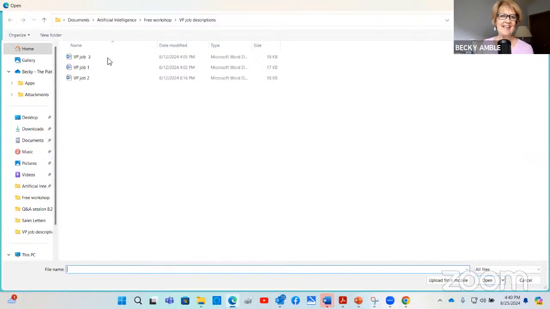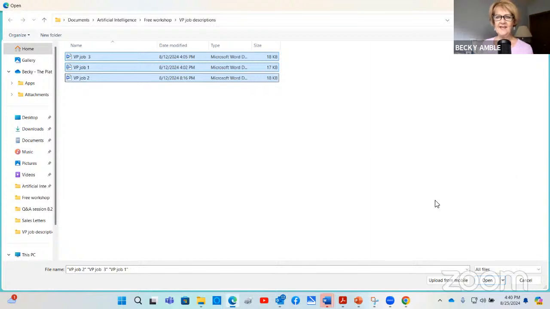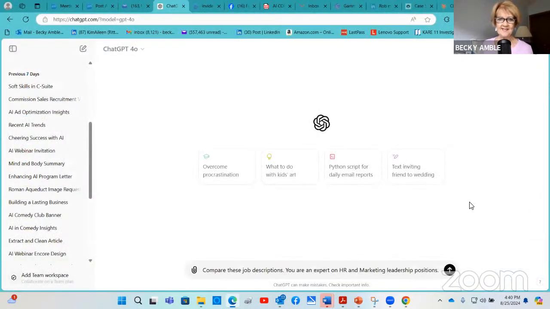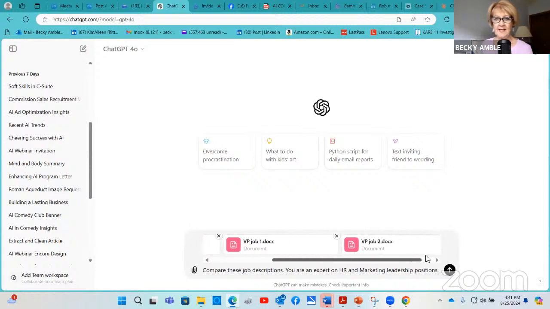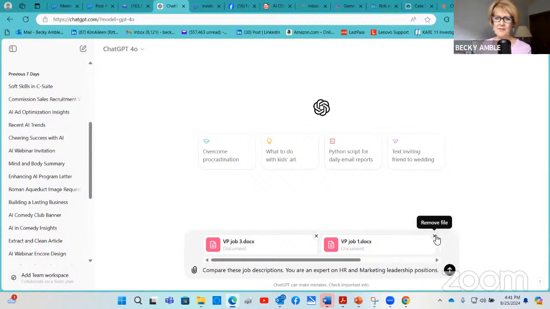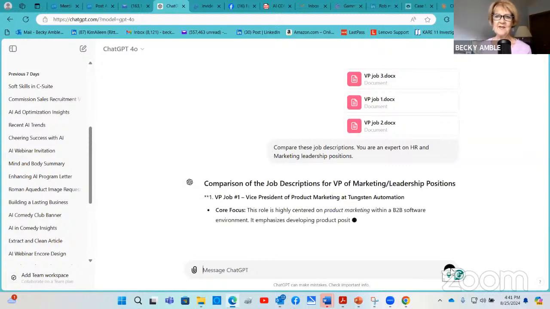Here you can see I've got job description 3, 1, 2, and as you probably know, you can hold the control key down and then click on and get multiple documents and go over here and say open, and that's going to send them right over to ChatGPT. And there they are. They're already loaded, and you can see 3, 1, and there's job description 2. Let's say that you got this uploaded and you said, you know what? I don't really need to have VP job number 1. You can remove it. So you have all the options that you want. Let's have it do its comparison here.